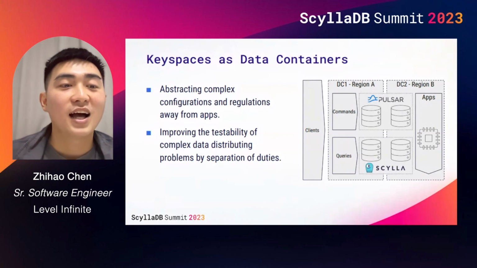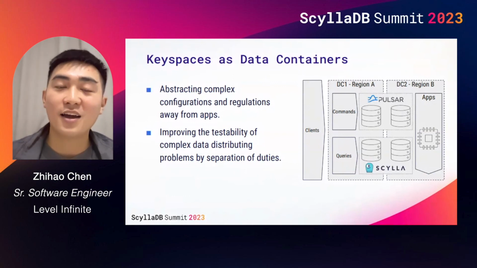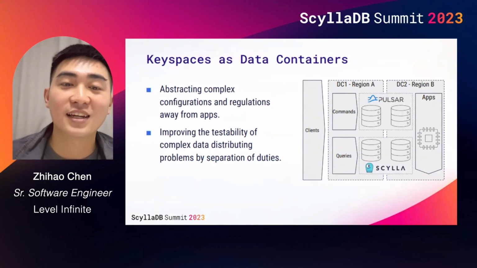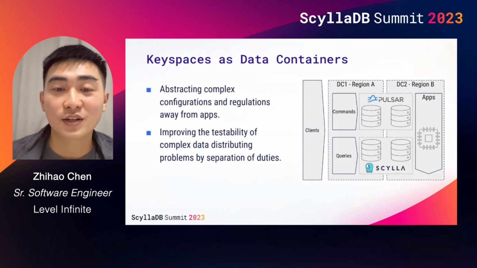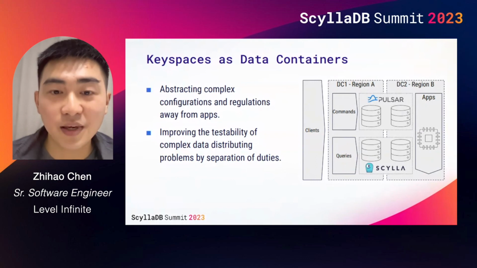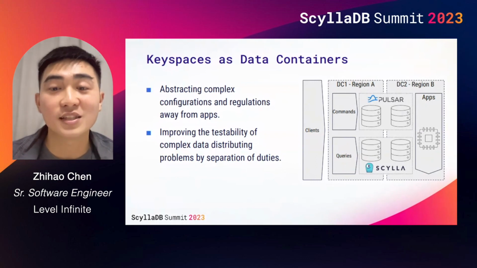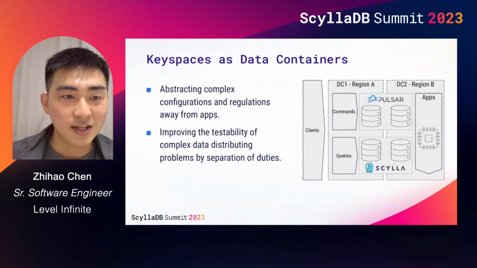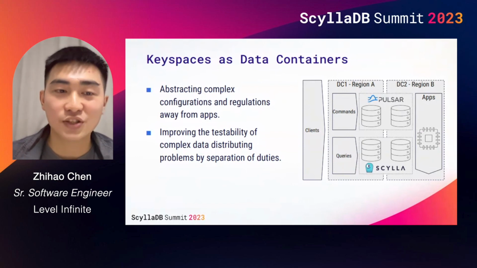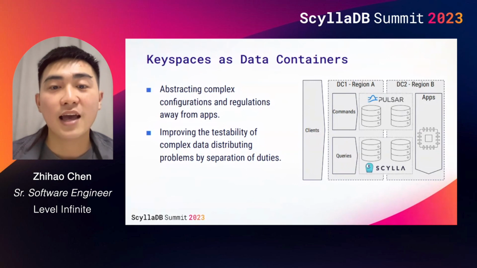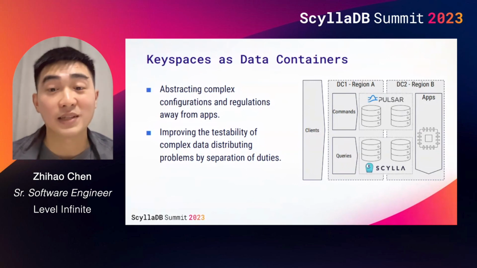Number one, identifying data type and declaring their destination. Number two, copying or moving data to the expected location. By separating these two duties, we can abstract away complex configuration and regulations from applications.